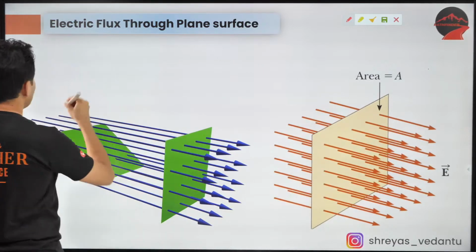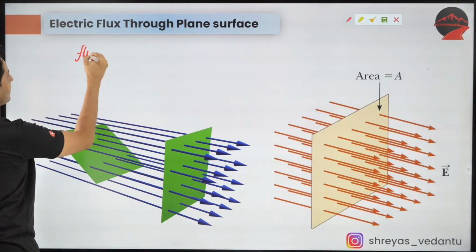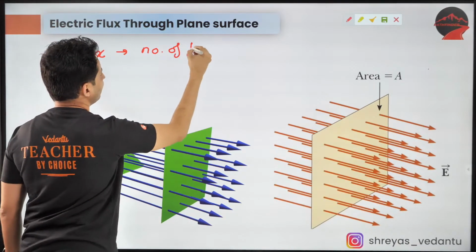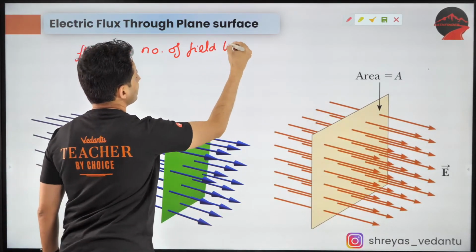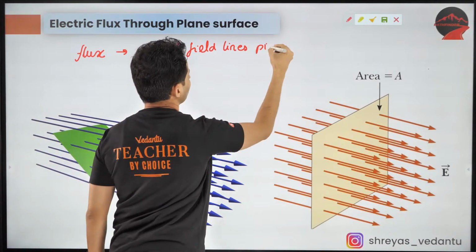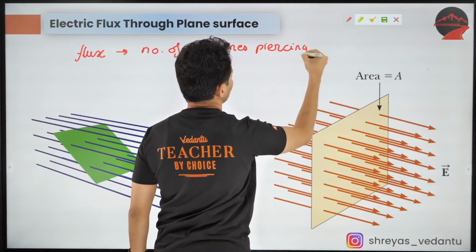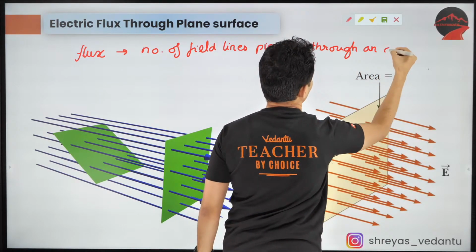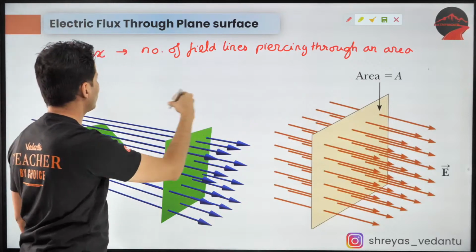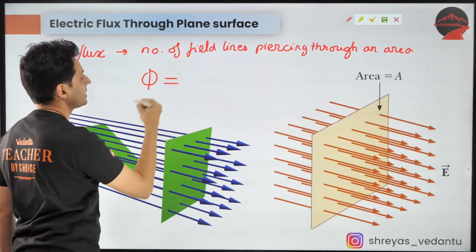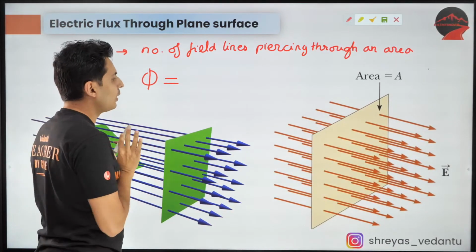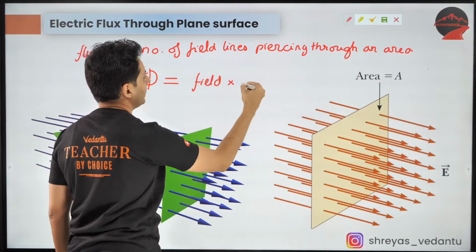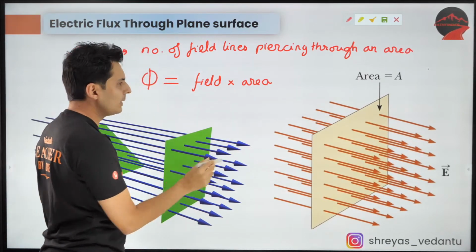So we just said the flux completely depends on the number of field lines piercing through an area. This is a very important line. The flux is given by, the basic formula is going to be field multiplied by area.